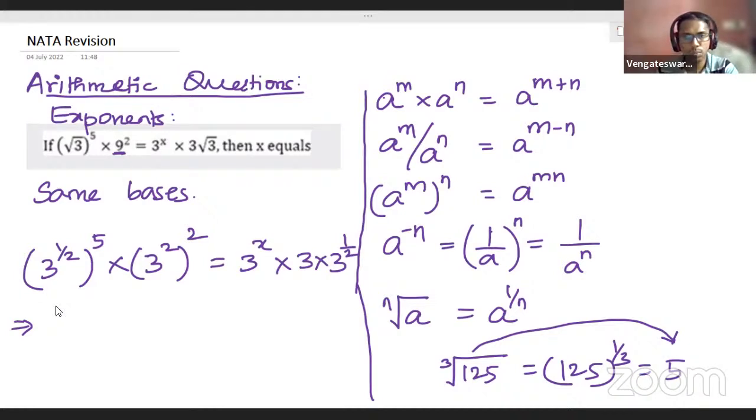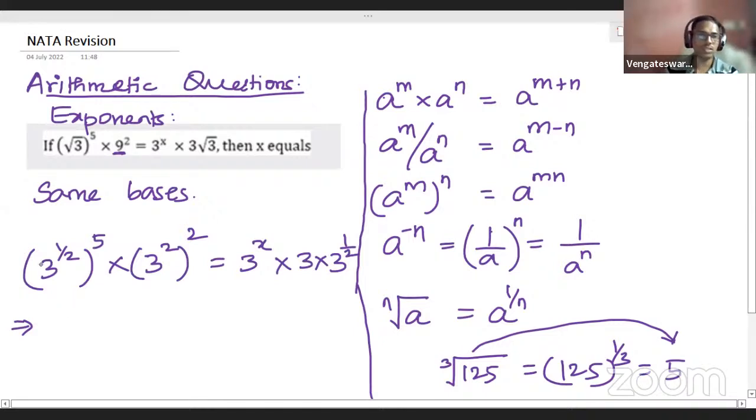Root 3 power 5. So I'm getting it out. Root 3 power 5. Yeah, of course you can do that. Nothing wrong, exactly. Yes, Shailesh, you can do that. Nothing wrong in that. Just because we have to turn it to the same basis, we are writing like that. Of course you can do that. Nothing wrong in that.